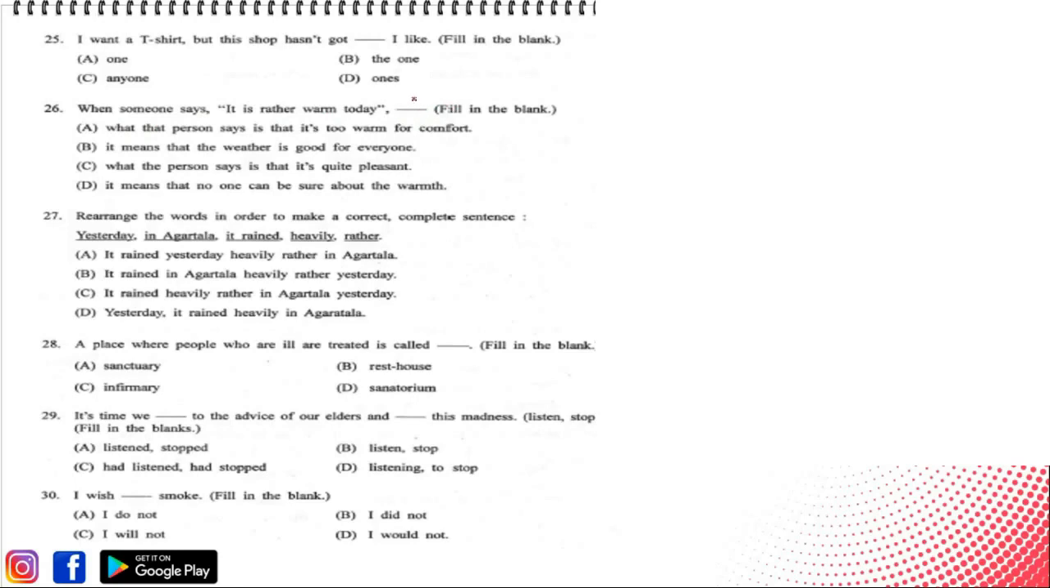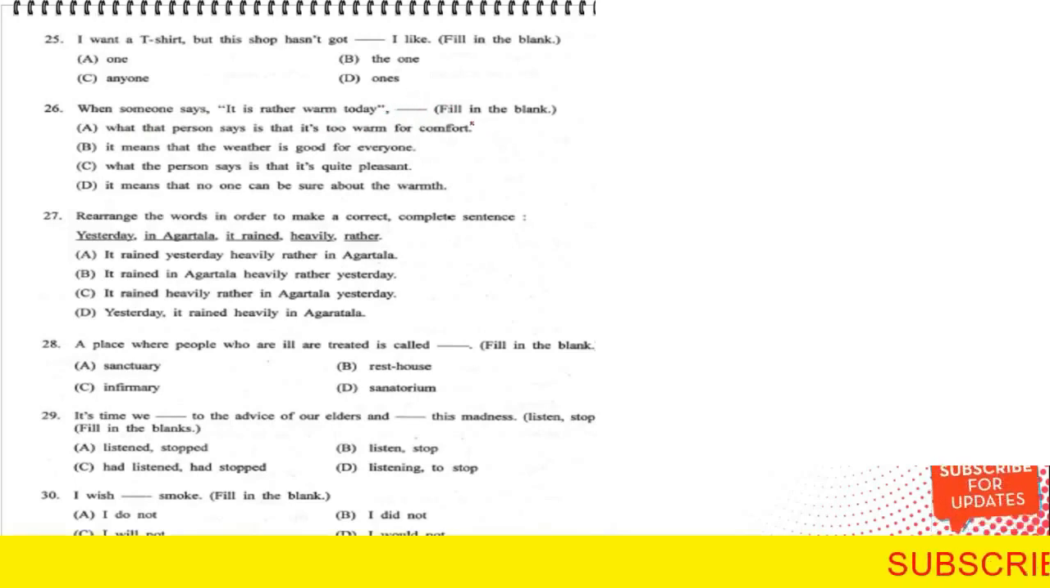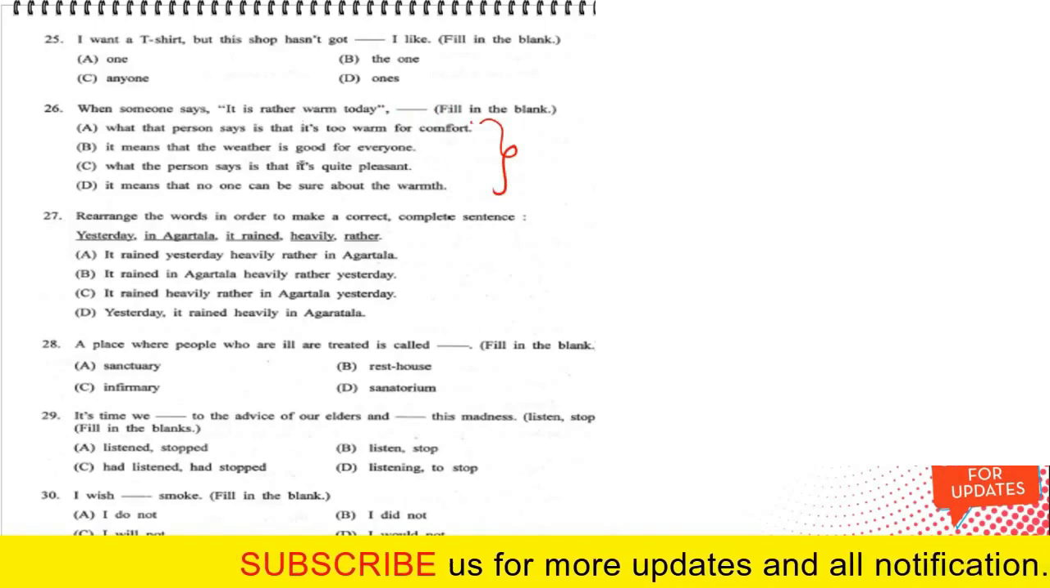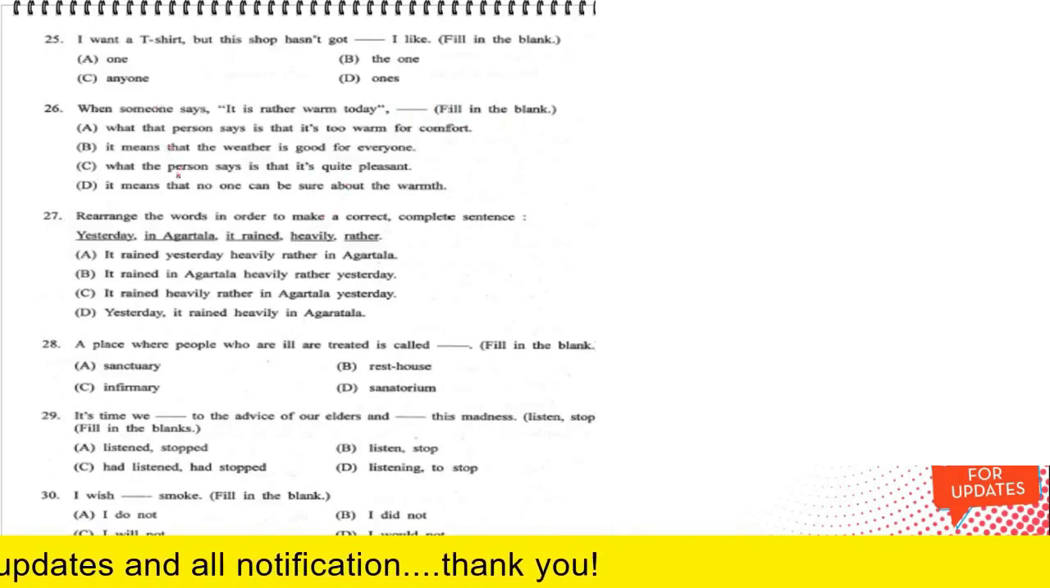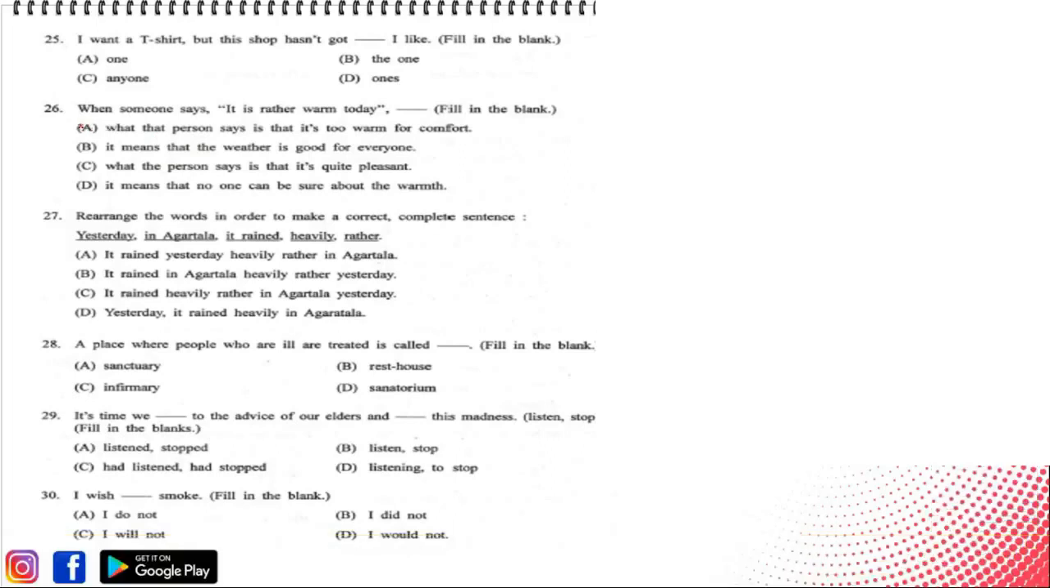Fill in the blank. There is a blank, we need to fill it from the most appropriate of the four options given. The most appropriate one would be option A. What that person says is that it's too warm for comfort. तो comfort, आराम के लिए ये थोड़ा ज़्यादा गर्म है. It's too warm for comfort is what someone means when he or she says it is rather warm today. इसका मतलब है जो comfort zone है उससे थोड़ा ज़्यादा गर्मी है, उससे ज़्यादा warm है आज.